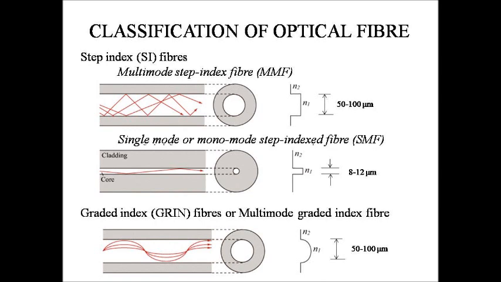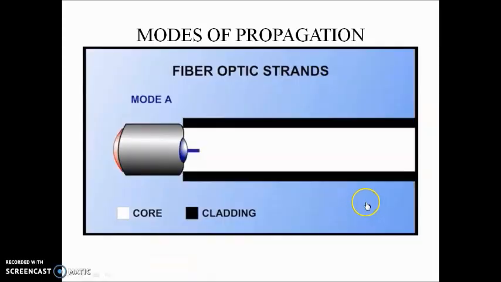The size of the multimode graded index fiber is about the same as step index fiber, with core diameter of 50 to 100 micrometer. Thus, practically there are three types of optical fibers: multimode step index fiber, single mode or monomode step index fiber, and multimode graded index fiber. Here we mention the mode. Now, what does it mean?